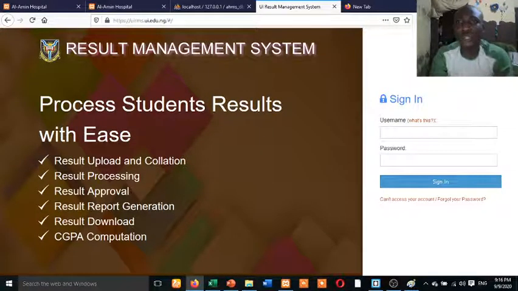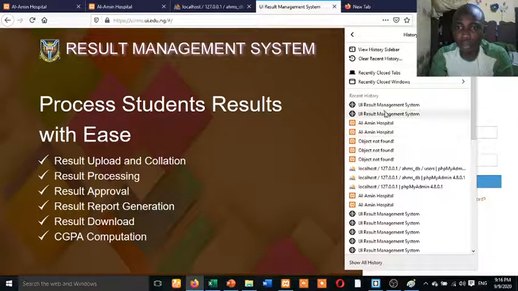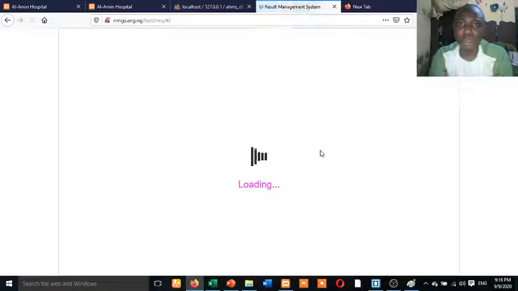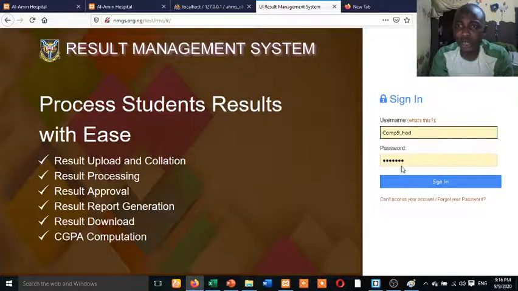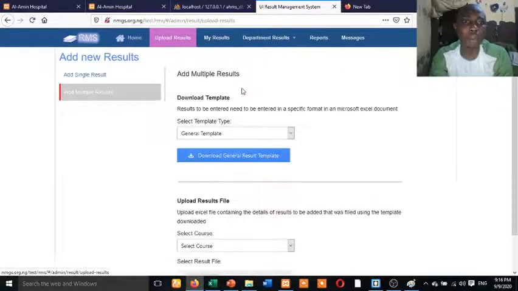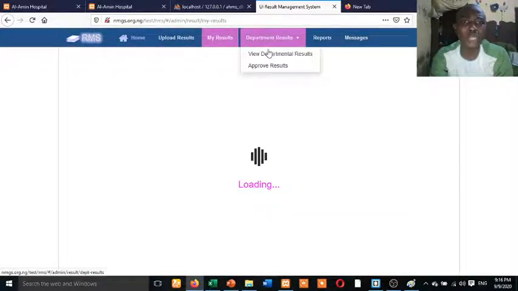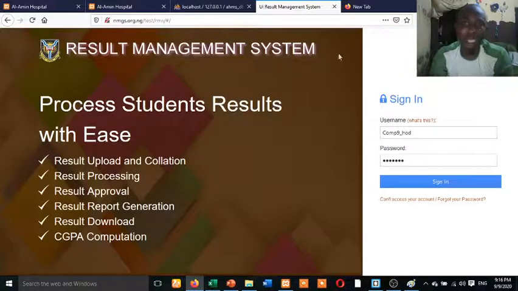Are you getting it? Without getting access to these places, you won't be able to enter into those platforms. For example, I have an account for HOD. When HOD logs in, all these pages here are portal pages. You can't get to this place without logging in. This is an example of what a portal is all about. Any page here is a portal page, except you log out, which then destroys the session. So now let us go back to our work.